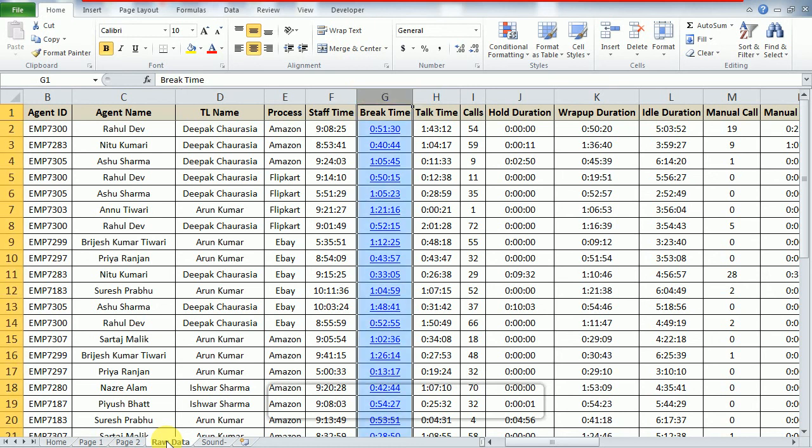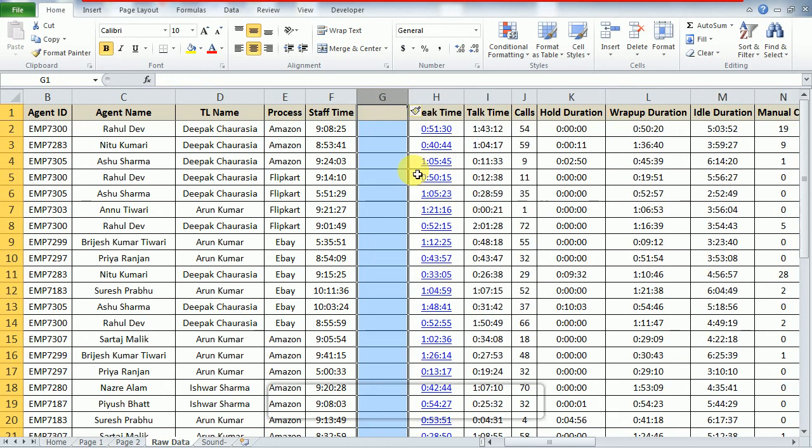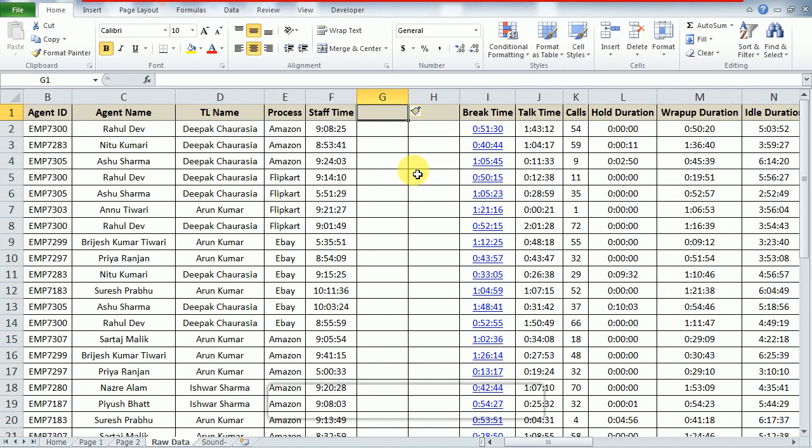So I'm just inserting a column here. I'm inserting two columns here.